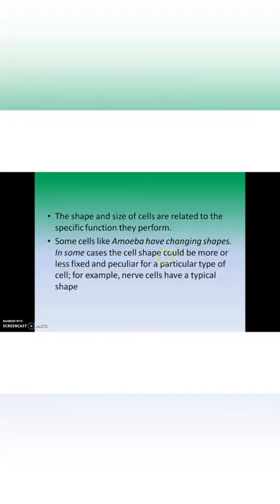But in the case of amoeba and other unicellular organisms, they may show different shapes, but they have only a single cell, especially during food capture, that means phagocytosis, and the movement exhibited by amoeba. But in some cases, the cell shape could be more or less fixed and peculiar for a particular type of cell.